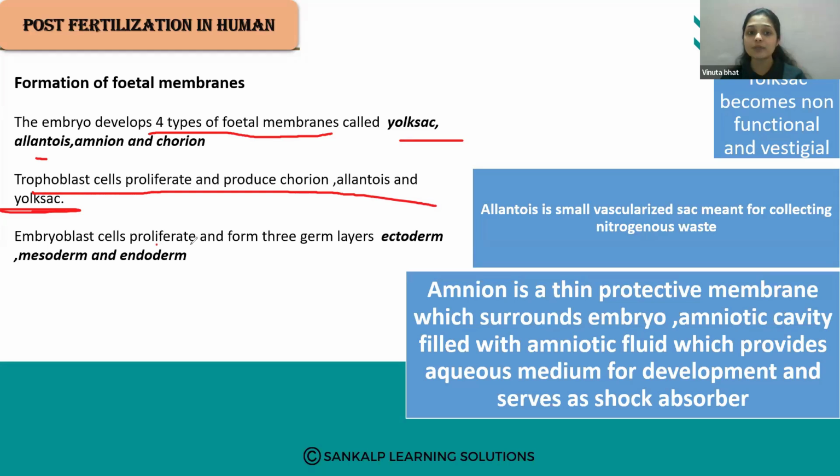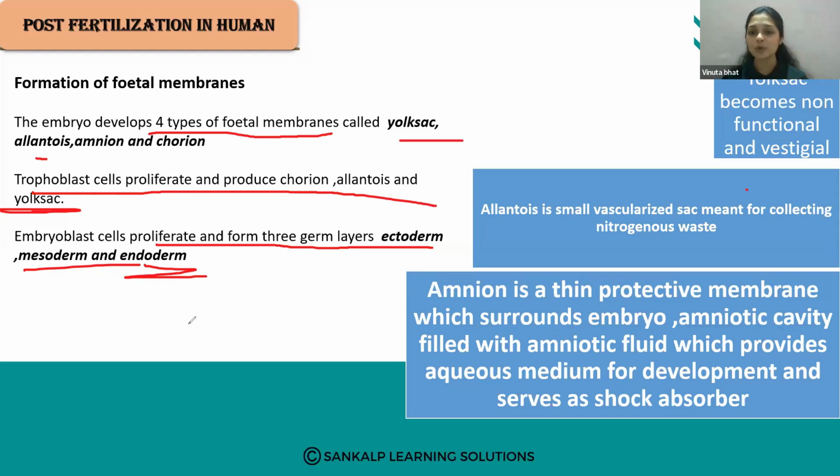Embryoblast cells proliferate and form the 3 germ layers: ectoderm, mesoderm and endoderm. So the allantois is a small vascular sac meant for collecting nitrogenous waste, the allantois layer. And this amnion is the thin protective membrane which surrounds the embryo and the amniotic cavity.